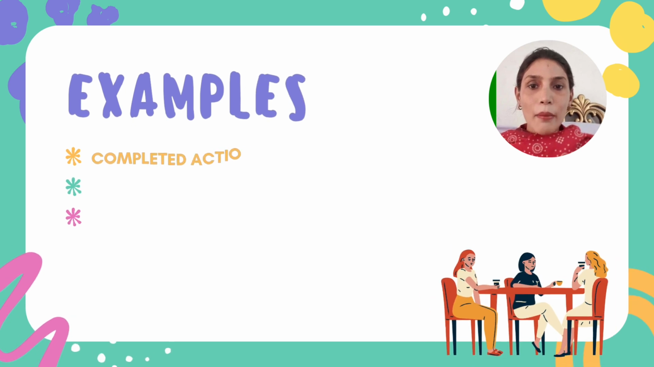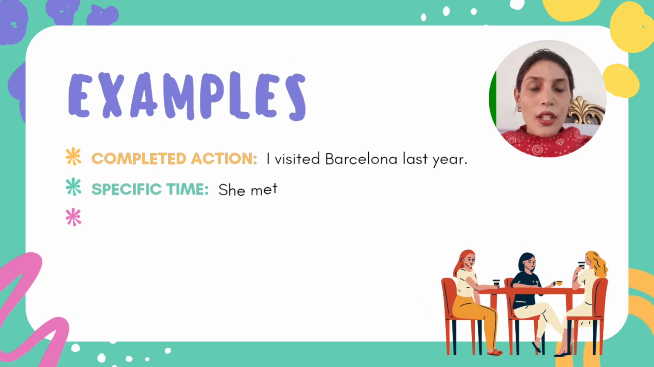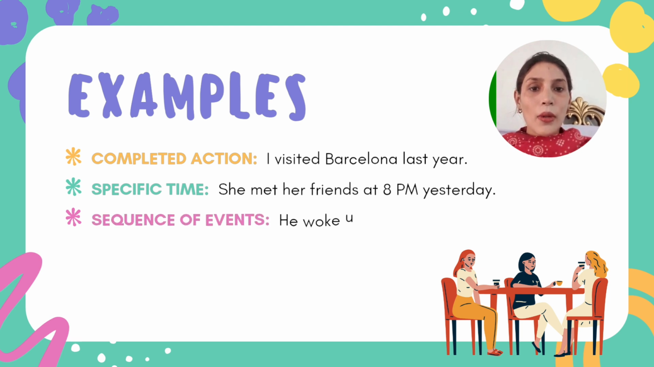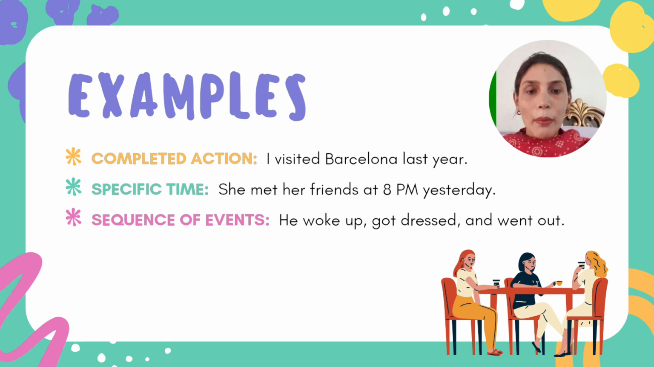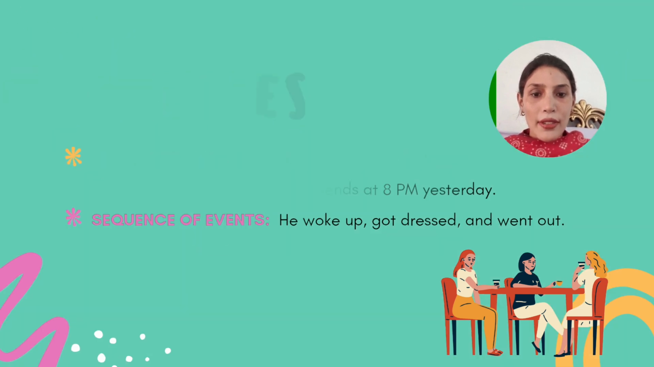Guys, here are some examples. Completed action: I visited London last year. Specific time: she met her friends at 8 p.m. yesterday. Sequence of events: she woke up, got dressed and went out. These three examples are the best fit examples for the past indefinite simple tense.